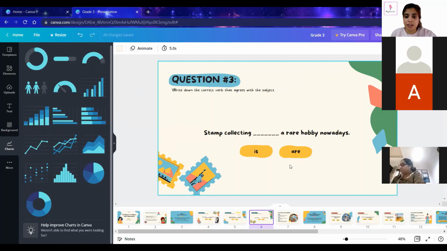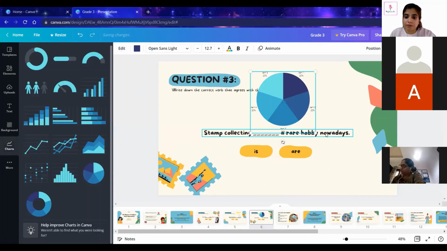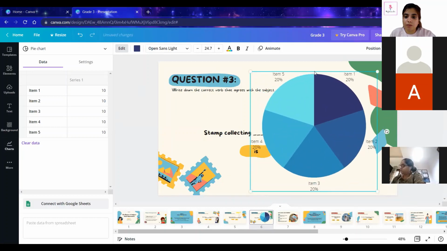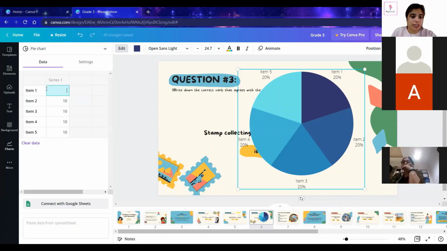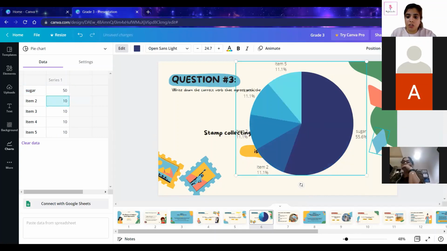So suppose I take a pie chart. As soon as you take a chart, you will see the data comes over here. Some default settings are already there, so you can choose according to you. Like suppose item 1, I want sugar, and it has to be 50%. So you will see the changes will be applied over here.